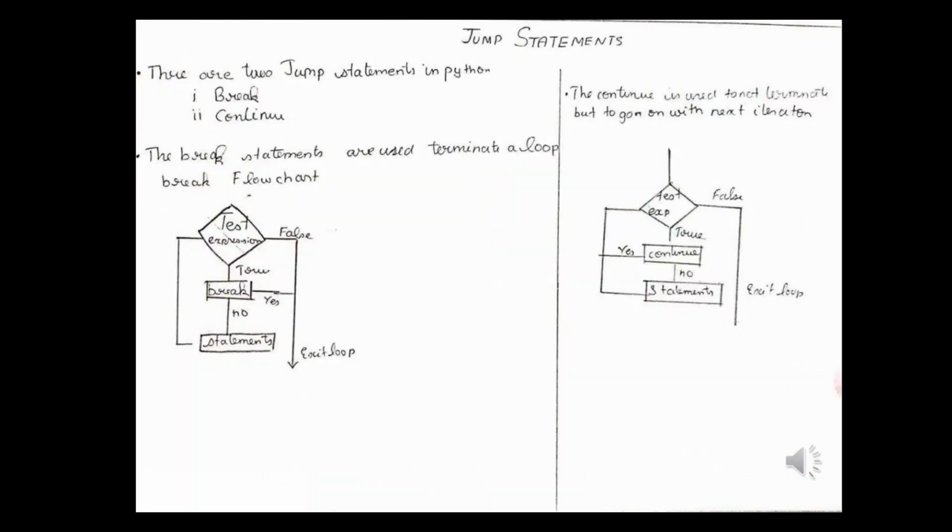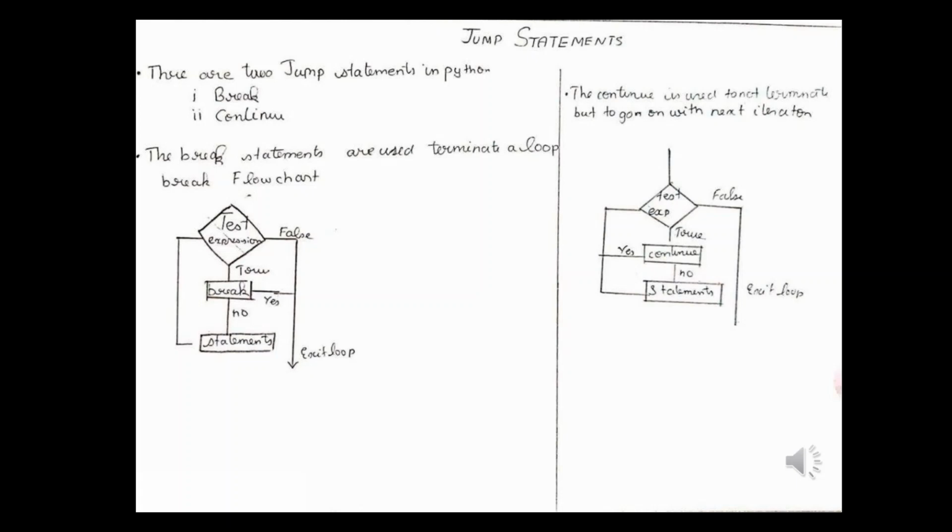Now let us discuss the topic jump statements in Python. There are two jump statements in Python, and those are break and continue. We use break and continue to alter the normal flow of a loop. Loops iterate over a block of code until the test expression is false or until the range gets over. But sometimes we want to terminate the current iteration or even the whole loop without checking the test expression or until the range gets over. At these places, we use break and continue.